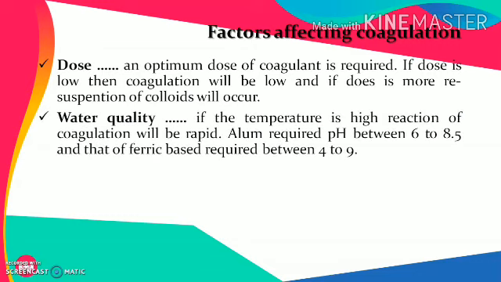Second is water quality. If the temperature is high, the reaction of coagulation will be rapid. On the other hand, in cooler or colder water, the reaction will be slower. Along with that, the pH is very important. If we are using alum as a coagulant, the pH of water should be in a range of 6 to 8.5. And if we are using ferric based coagulants, then it is applicable for a pH range of 4 to 9. If pH is below 6 or more than 8.5 in case of alum, the overall effect will be much lesser.